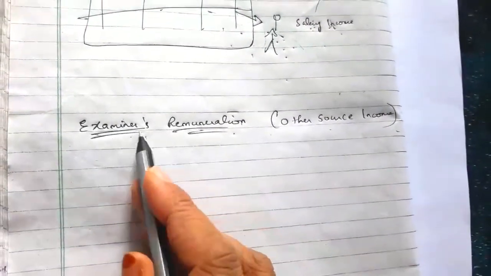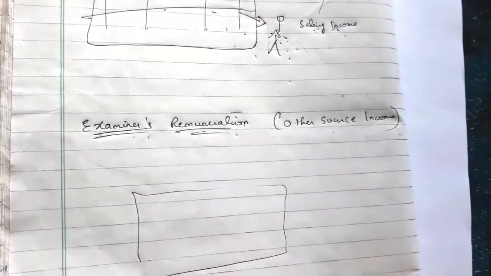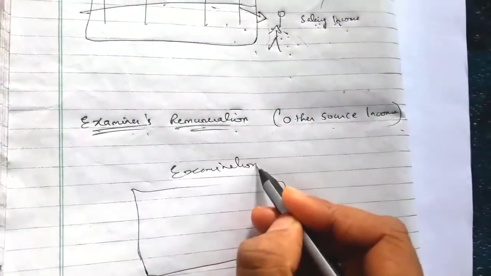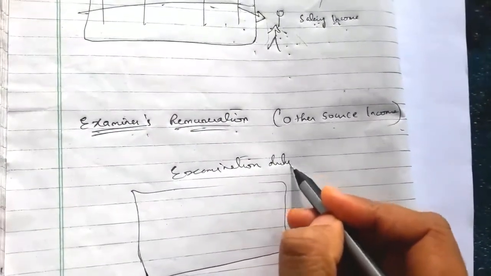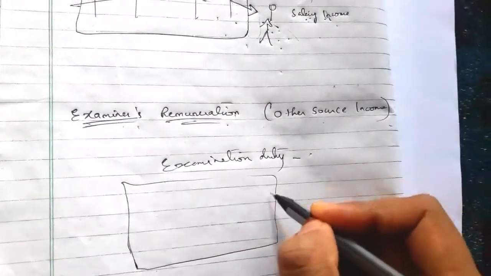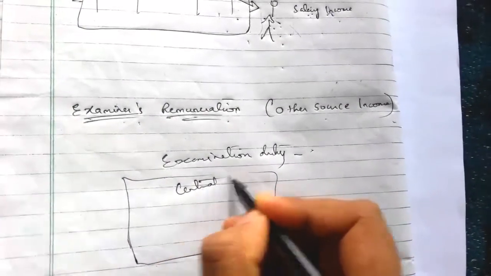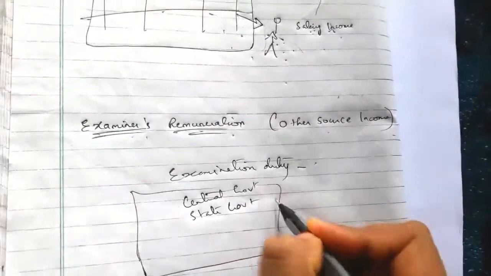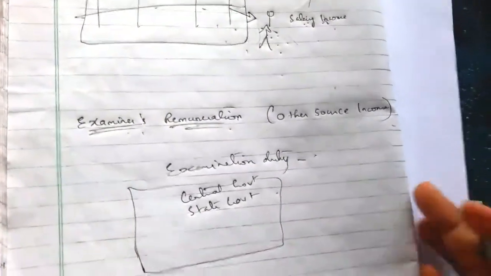For that he will go for examination duty, with the examination conducted by maybe the central government or state government by the board. That is the extra work he is doing.